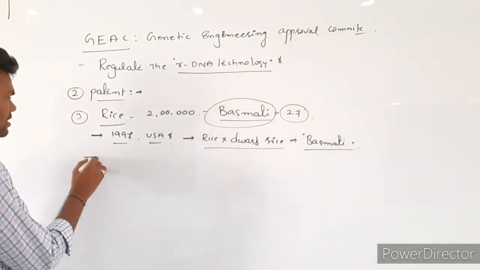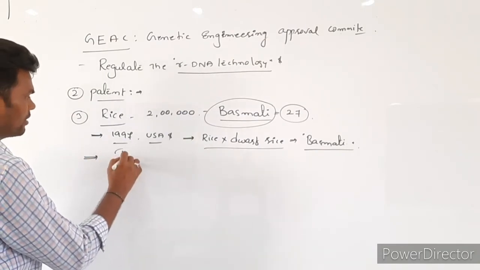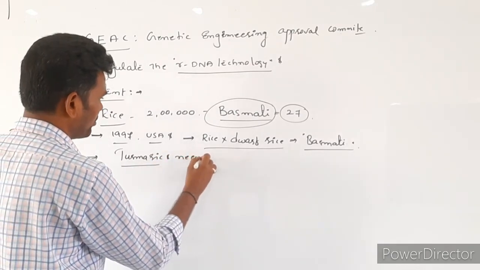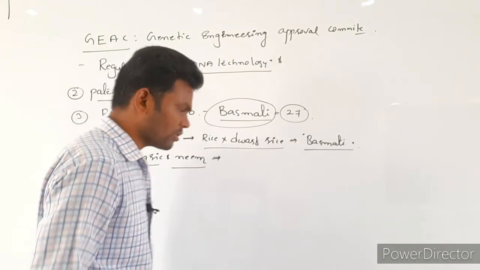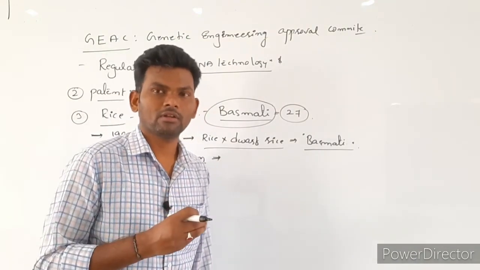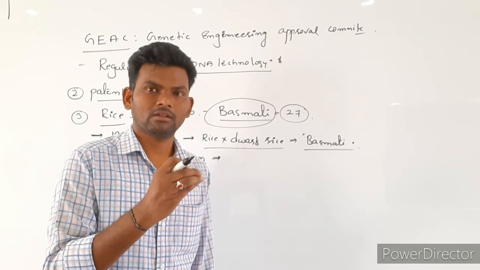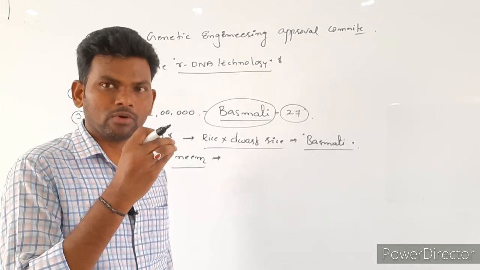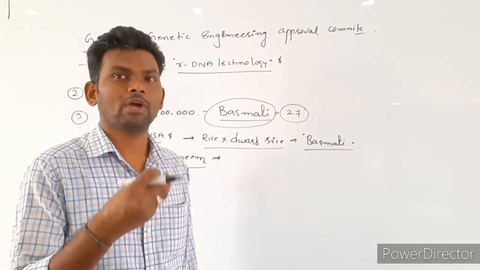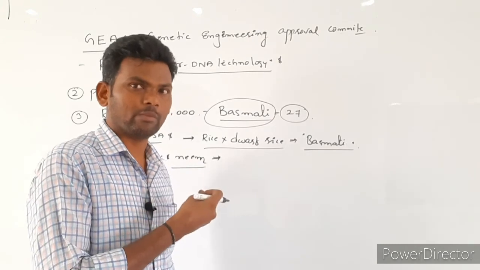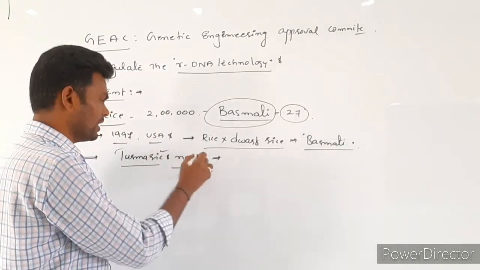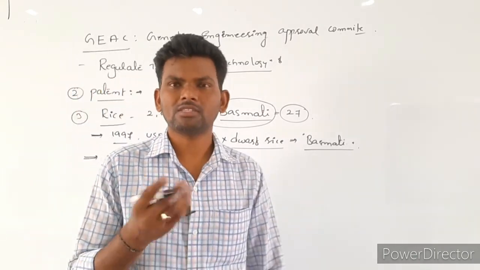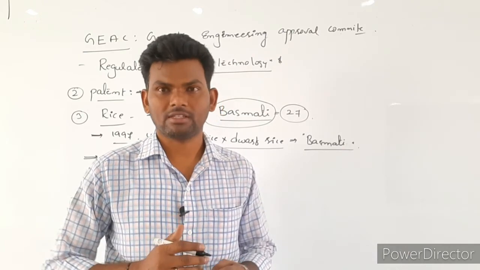Next, same like for example our nation's turmeric as well as neem plant. The turmeric product as well as the neem plant product have to be sold only in India. Other countries compulsorily have to purchase, so they have to pay some amount to the government, then only our government gives the permission to use the turmeric as well as neem product. Okay, so this is actually patents. And the last topic is biopiracy.